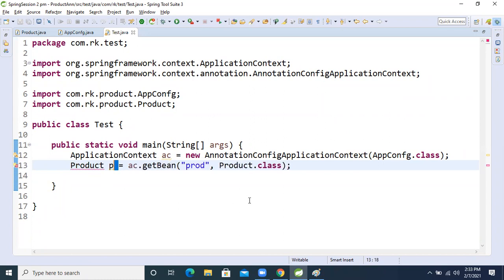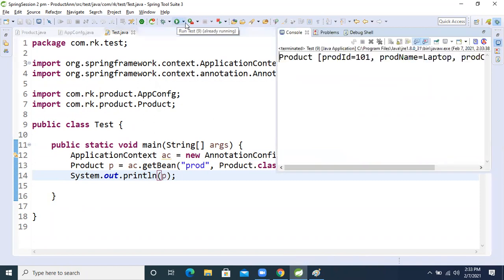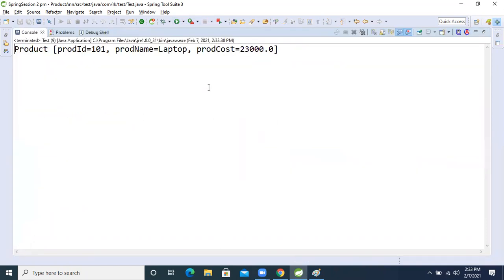Now print it. After passing that, let's see whether we are getting the result using XML and Java configuration. See, we got the output: product is 101 laptop and product cost is 23,000. Like this we are performing it.